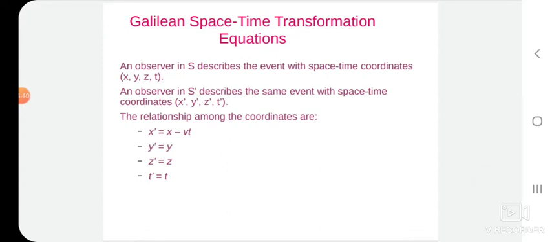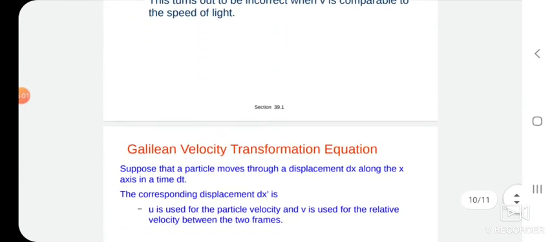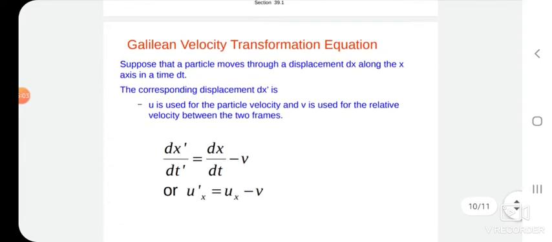Now, in general, the transformation of velocities from one system to another is obtained by taking the time derivative. When the relative motion of the two frames is confined to the x direction, the transformation becomes, as we know, x prime is equal to x minus vt.